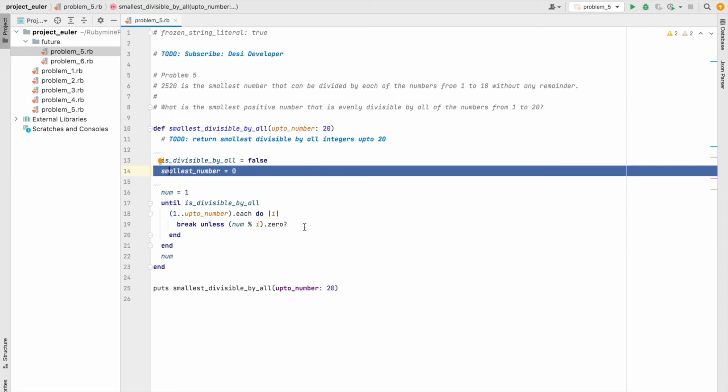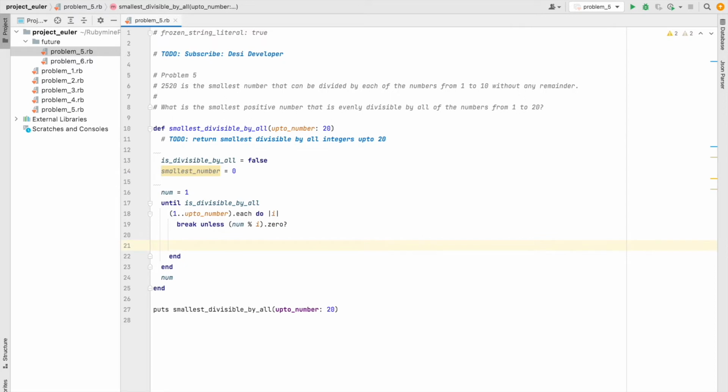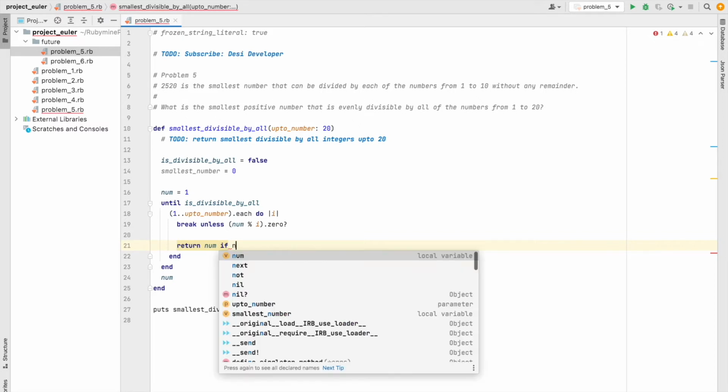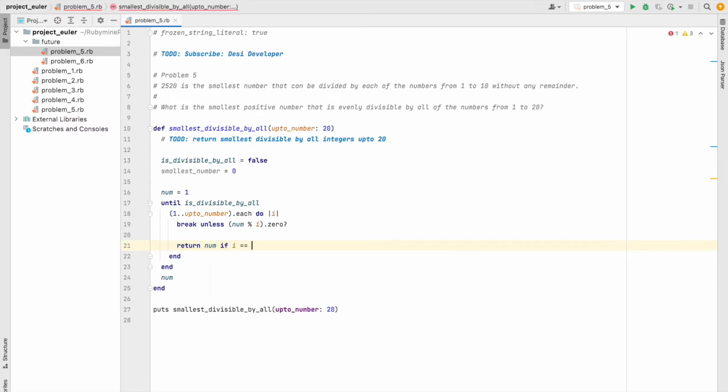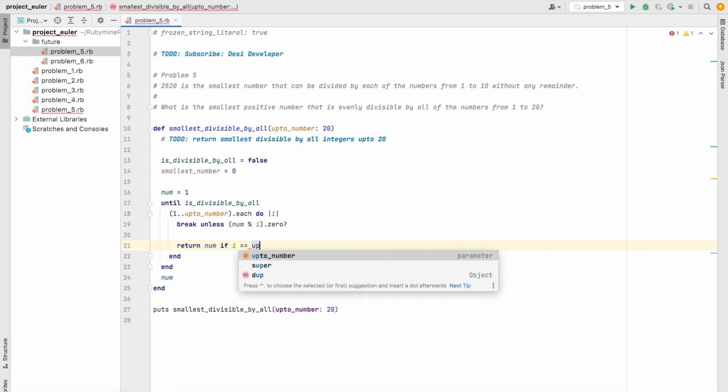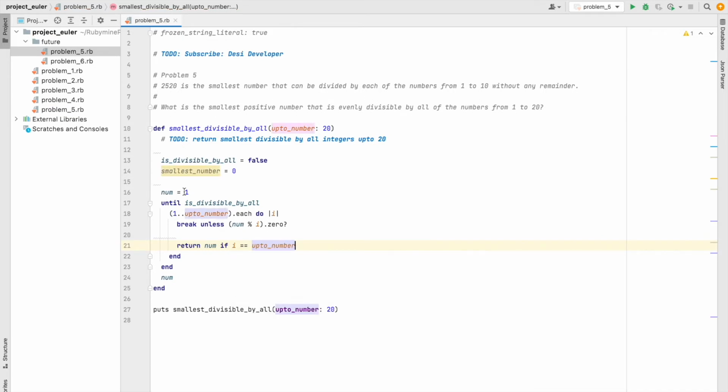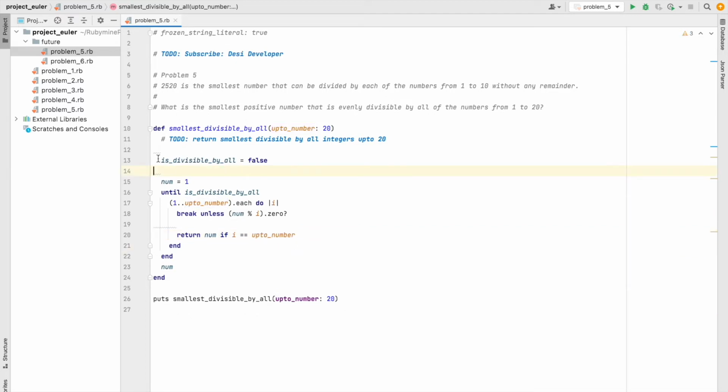Else, what will happen? We will return number if I equals up to number. We don't need this. We are going to remove this.